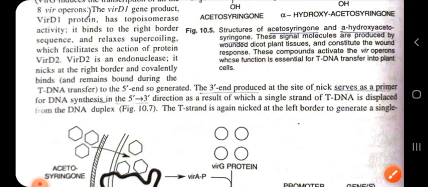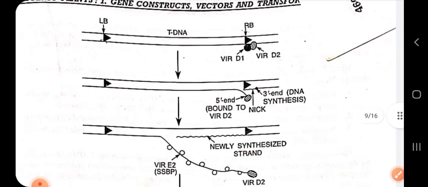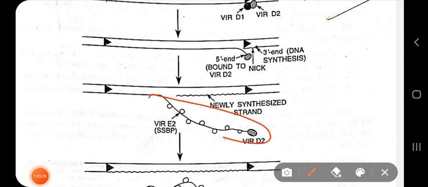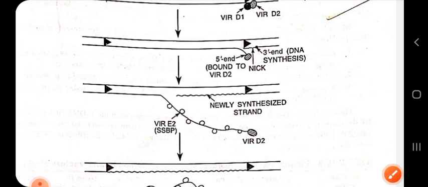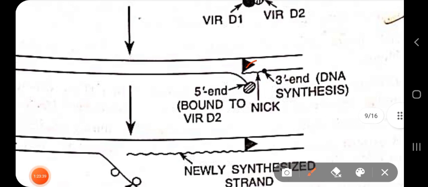So at the same time, when you are displacing the old tDNA strand, the newly synthesized DNA is being produced due to the presence of the 3' end.